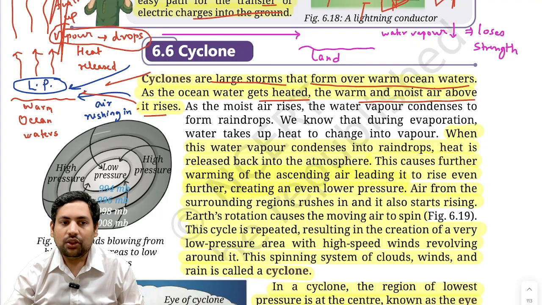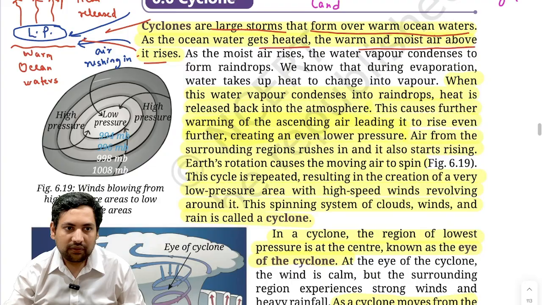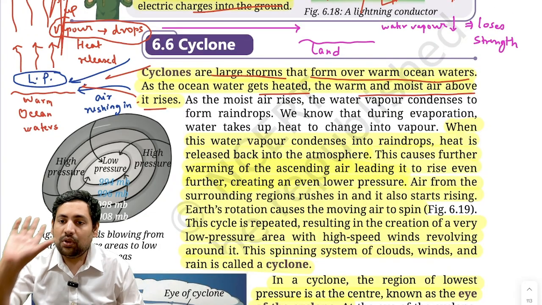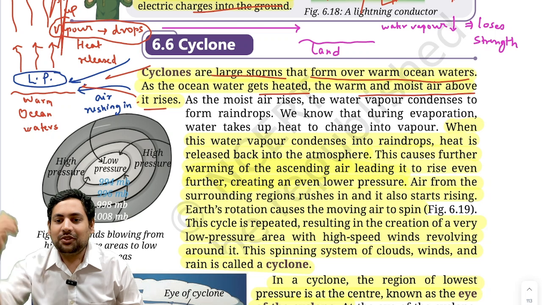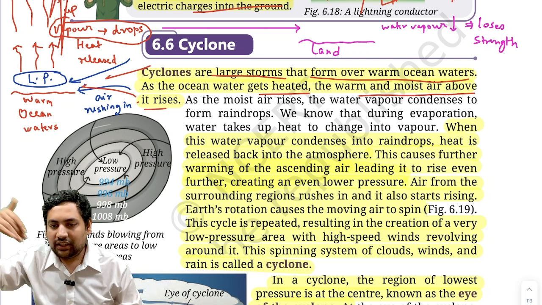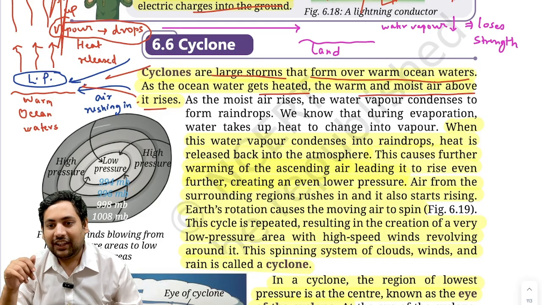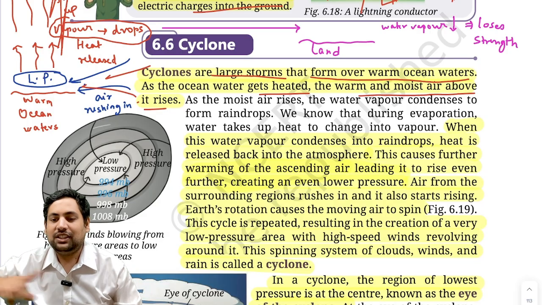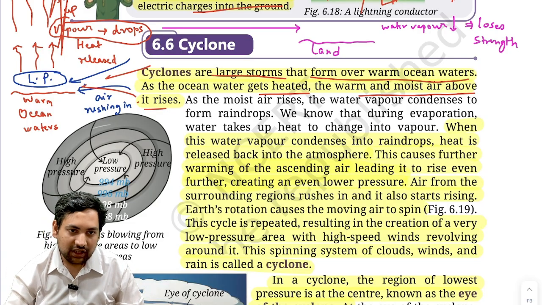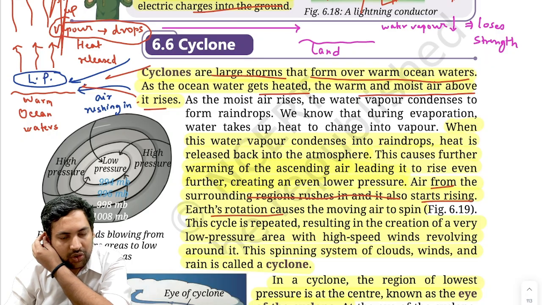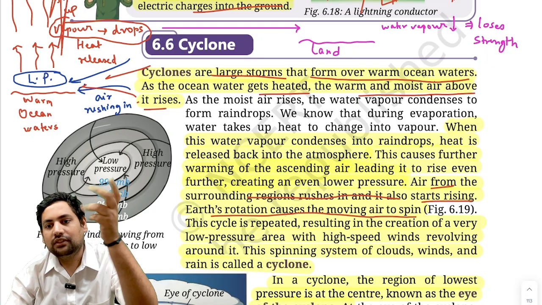Now what happens? So this flow that you are seeing from high pressure to low pressure, it is coming and it is also rising. Now earth is also rotating, so this flow won't be just straight lines like this. It will be actually rotated because of earth. Correct. So that's why you get some rotating winds like this. And so what happens? Air from the surrounding regions rushes in and it also starts rising. Earth's rotation causes the moving air to spin.